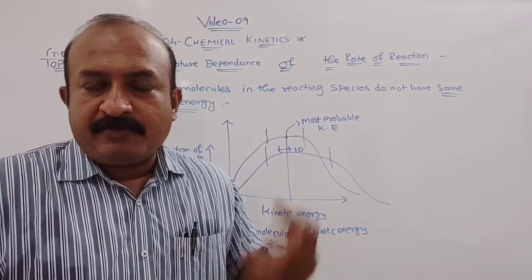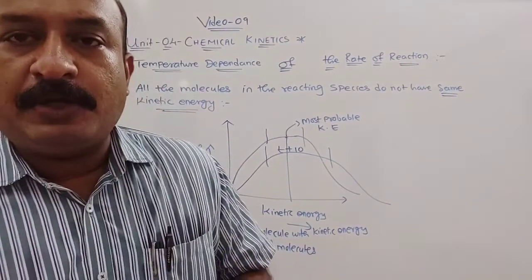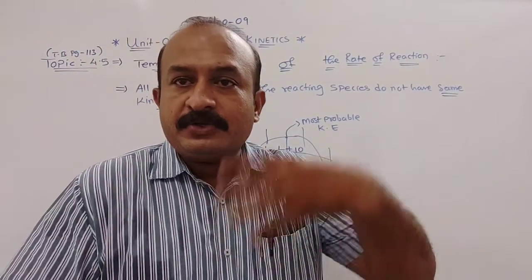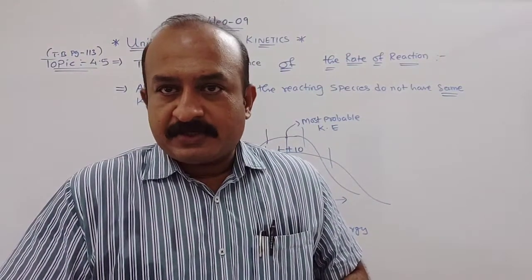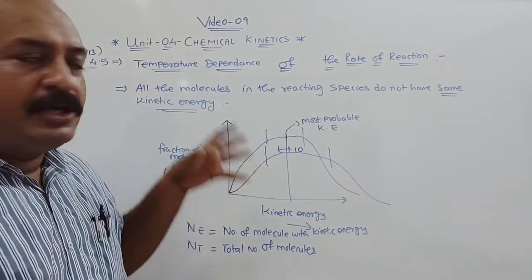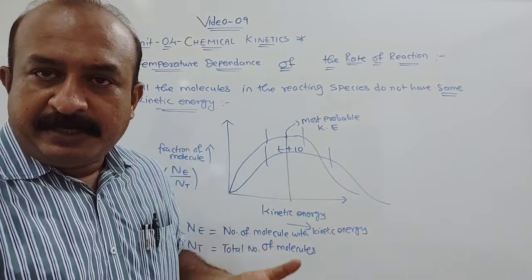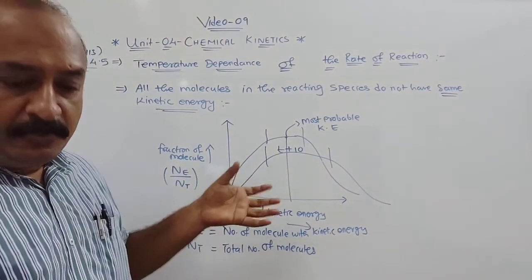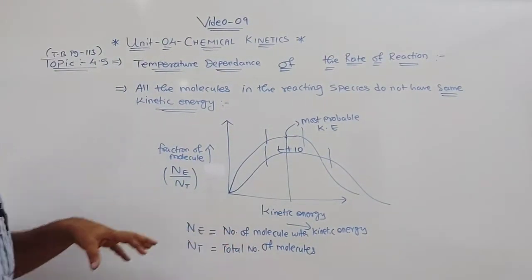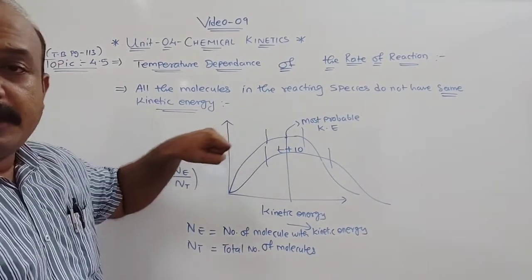Maxwell and Boltzmann. And what we have seen in our previous video is that if you increase the temperature by 10 degrees Celsius, the rate constant is doubled. Understood? So these are the things that were explained: kinetic energy, the fraction of molecules, and the formation of intermediate. Is it clear?